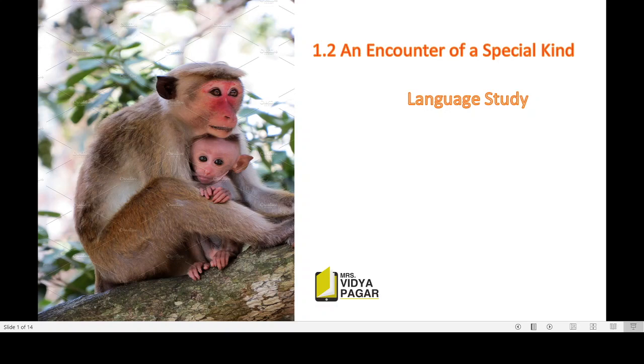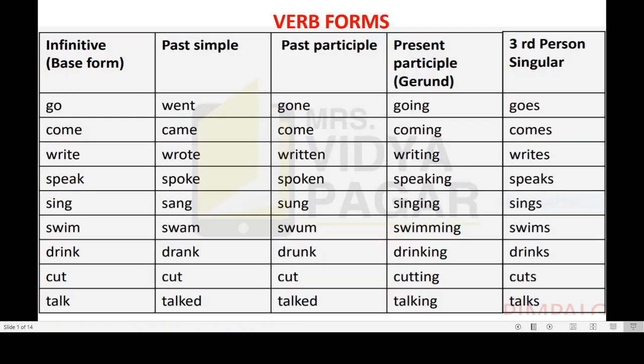Students, today we are going to learn the language study from lesson 1.2, An Encounter of a Special Kind. But before going towards the language studies, first of all, we will revise the table of verb forms. We have made 5 columns. First column is of infinitives, means the base form of the verb. Second is past simple or simple past. Third is past participle. Then fourth is present participle, means with the ing form. And the last column is of third person singular. Now I am going to read the table.